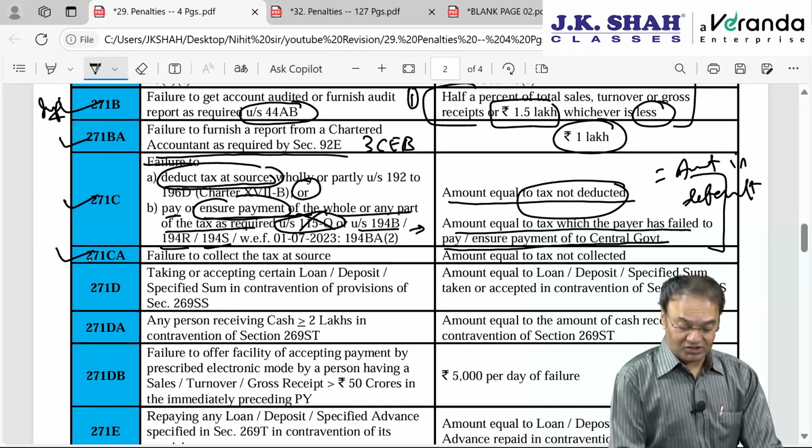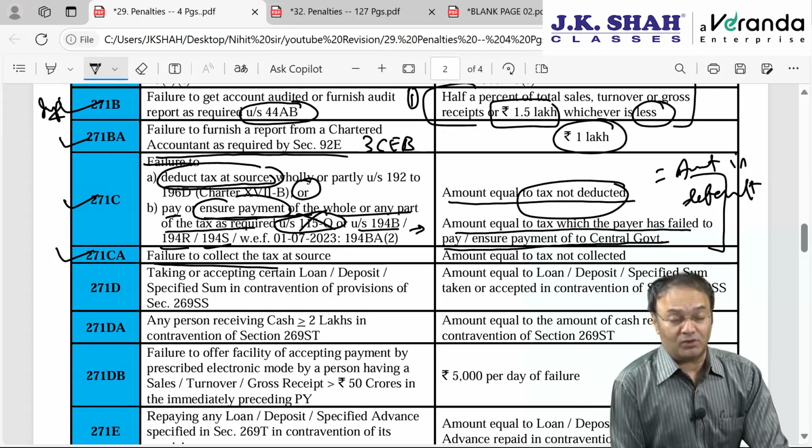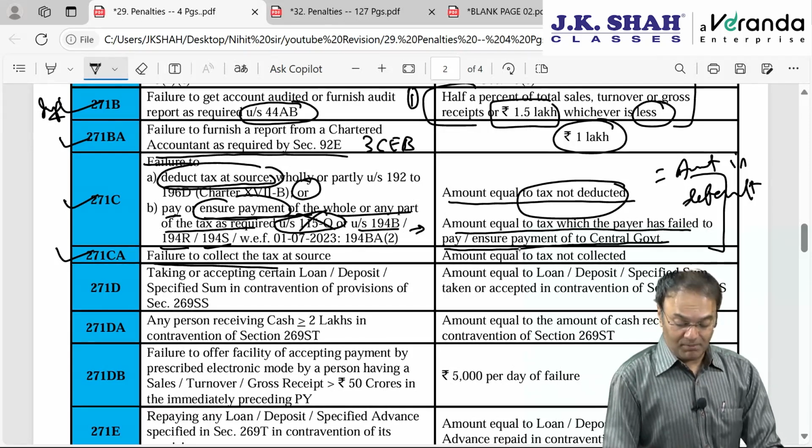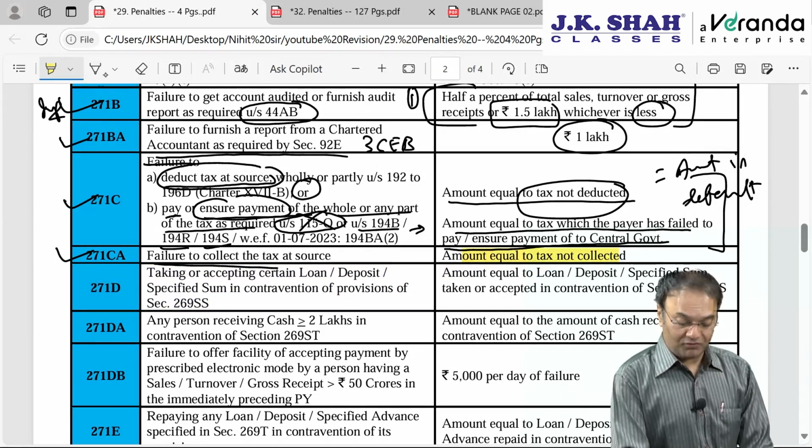Same thing for TCS also, failure to collect the tax, failure to deduct the tax, or failure to ensure payment, or failure to collect the tax. Penalty is the same. Penalty will be equal to the amount of tax not so collected.